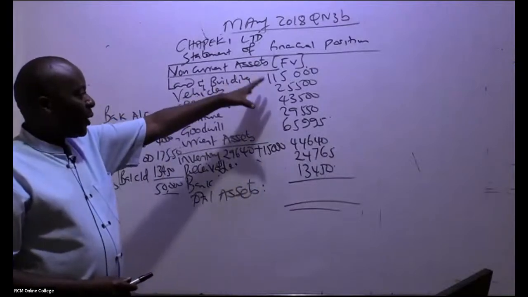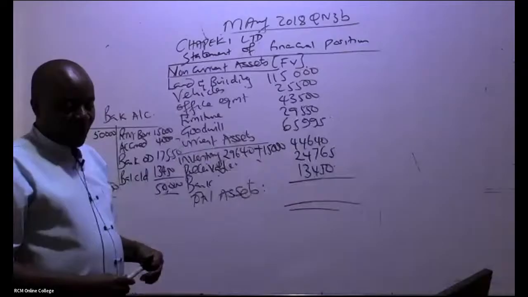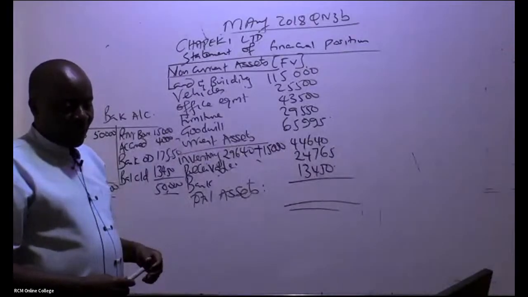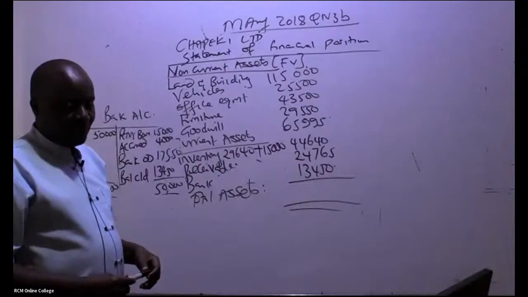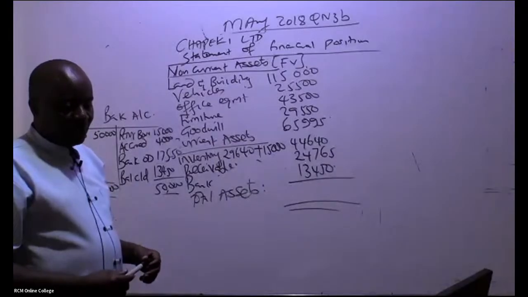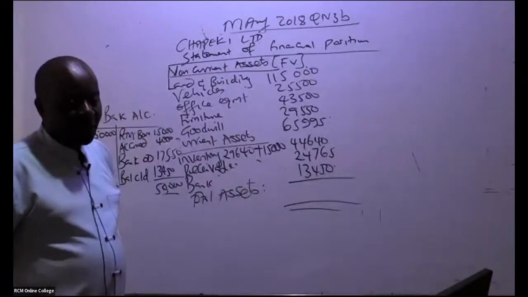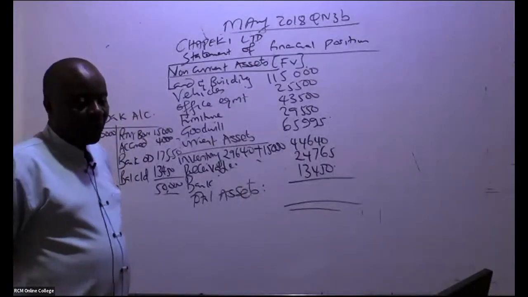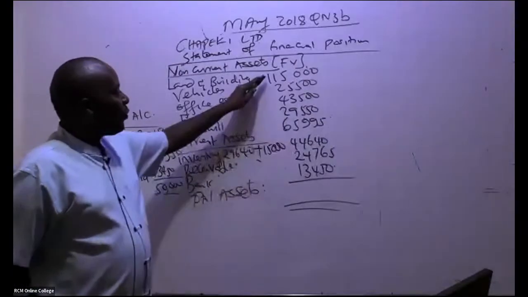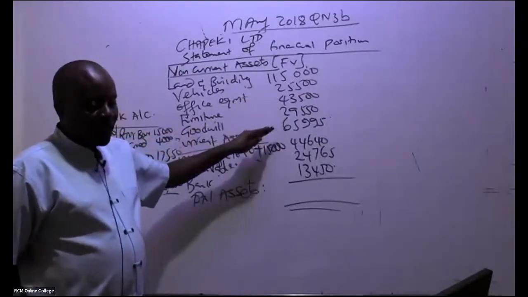You are adding up everything. 2,881,70. Can somebody else confirm that figure? You're adding up everything from here, vehicles, everything.